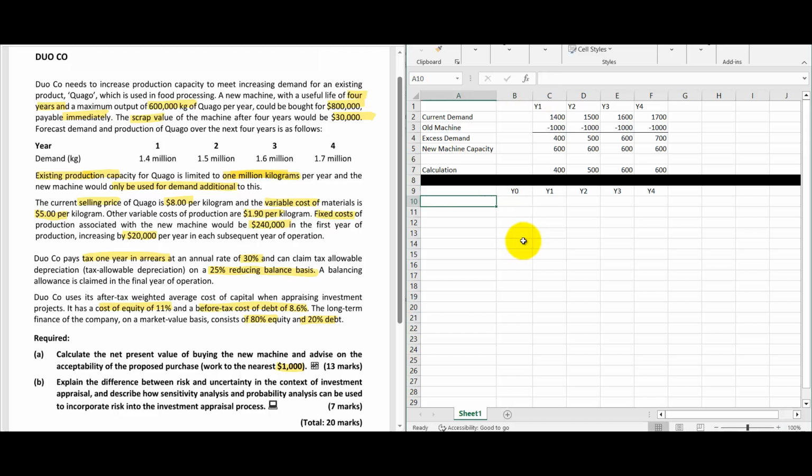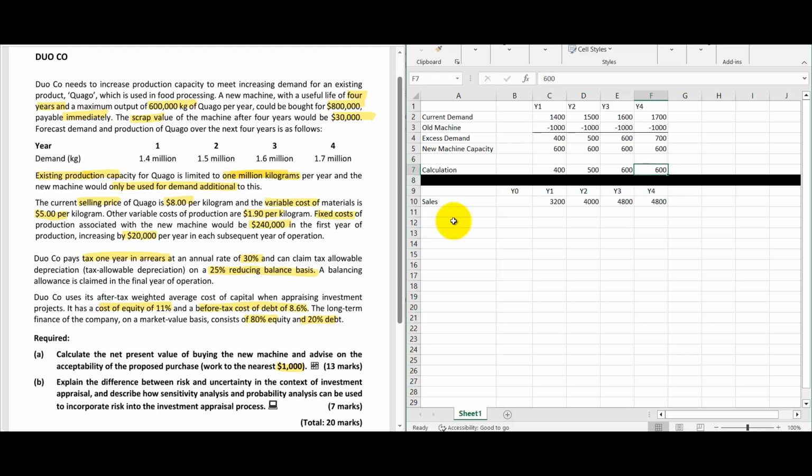So first we'll take the extra sales that we could generate. Each kilo we are selling for $8. So sales, incremental sales because of the new machine, this amount into 8. Here also this amount into 8. Here also this amount into 8. Here also 600 into 8.